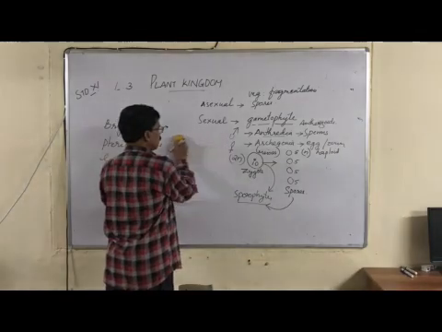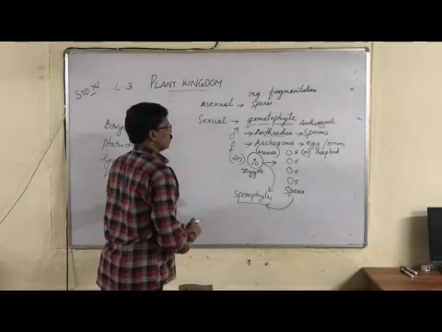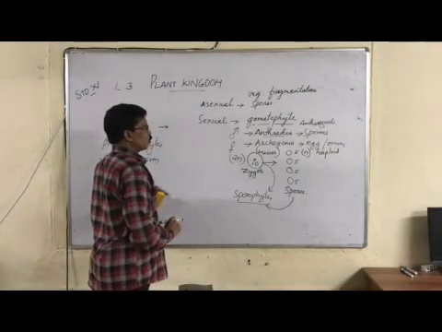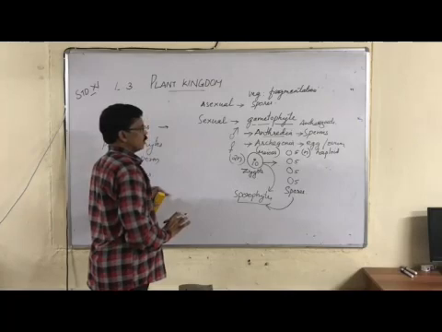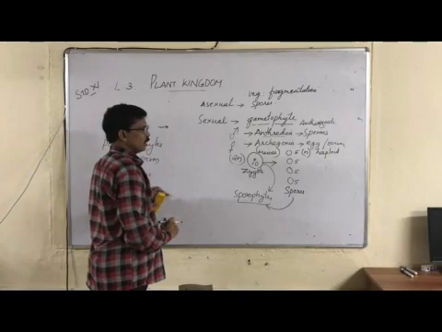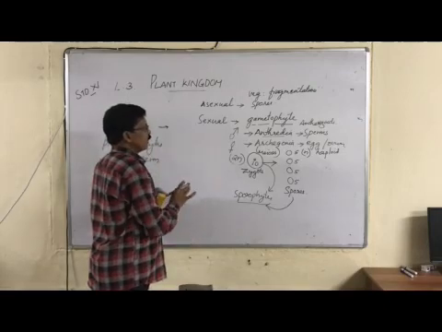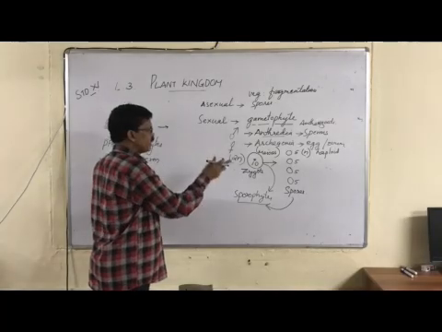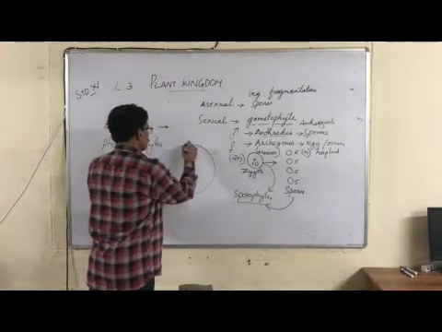Okay, that you will be studying at a later stage. So now you can see sexual reproduction. The gametophyte is the plant body. They produce antheridia and archegonia. Antheridia are the male sex organ, which produces sperms. Archegonia, the female sex organ, produces egg. Both the sperm and egg fuse to form zygote. Zygote develops into sporophyte.